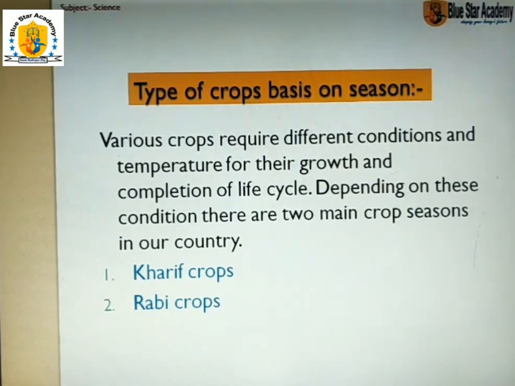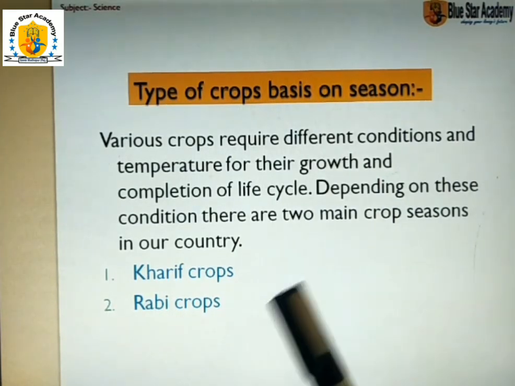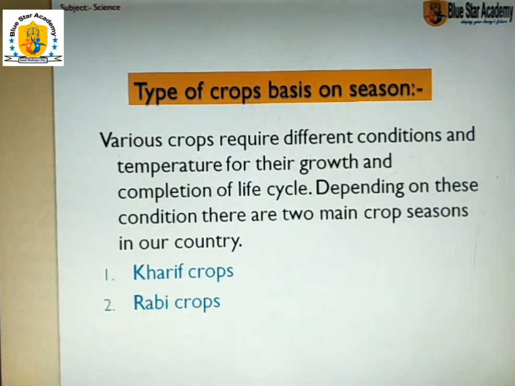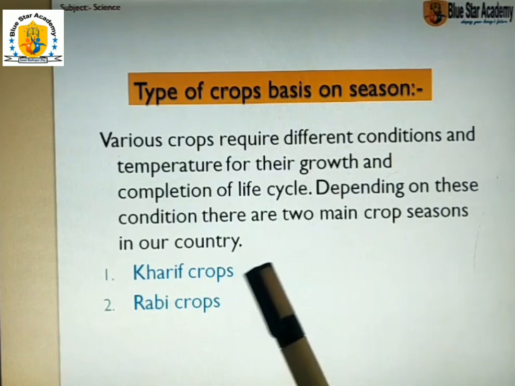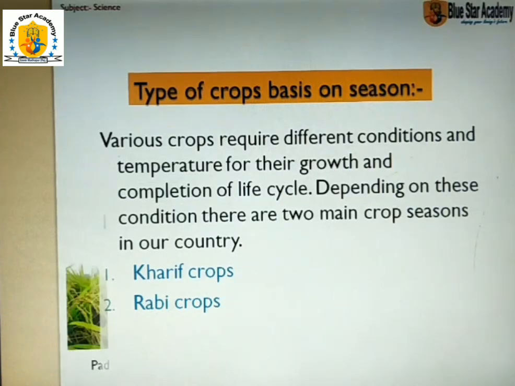Depending on these conditions, there are main crop seasons in our country. Basically there are three types, but in the class 8 syllabus we study only two: Kharif crops and Rabi crops.